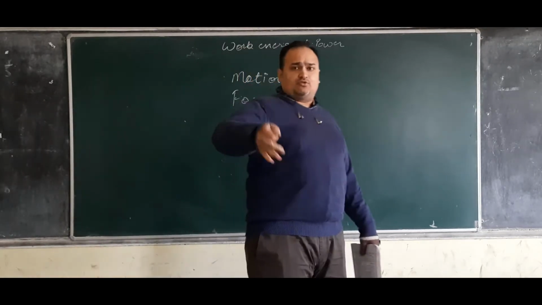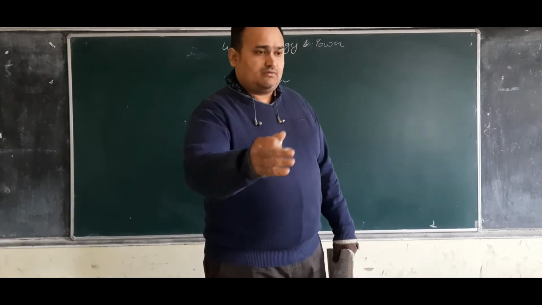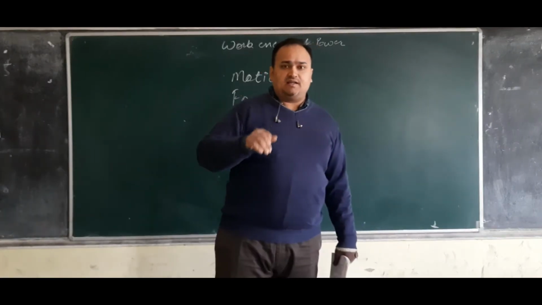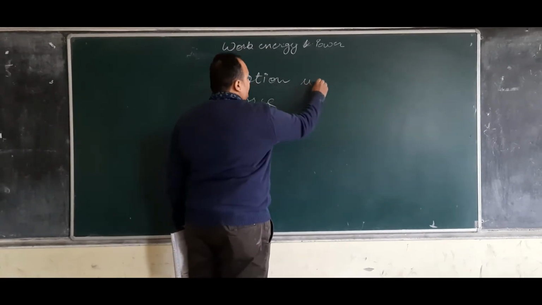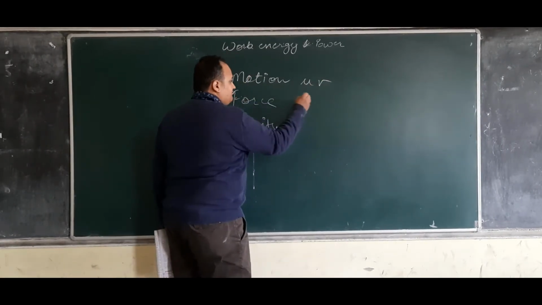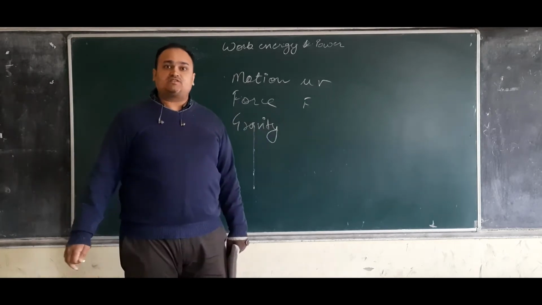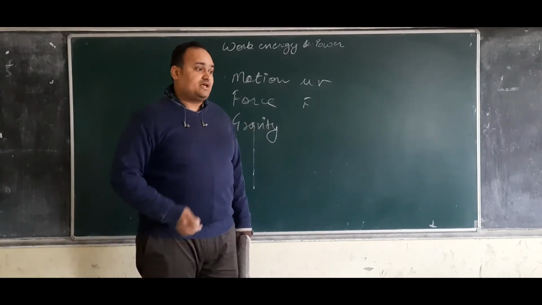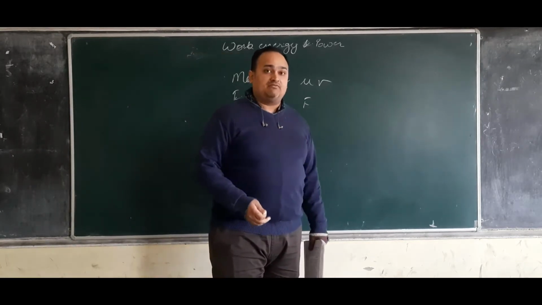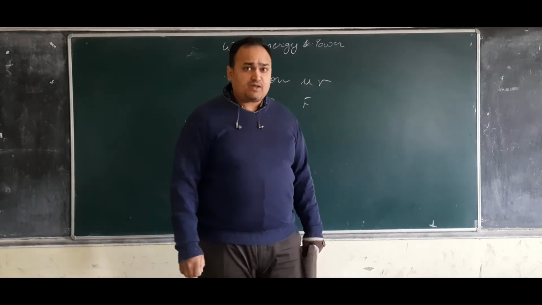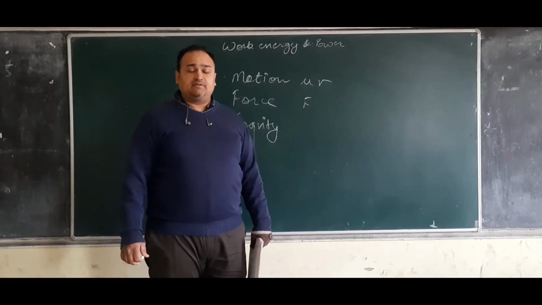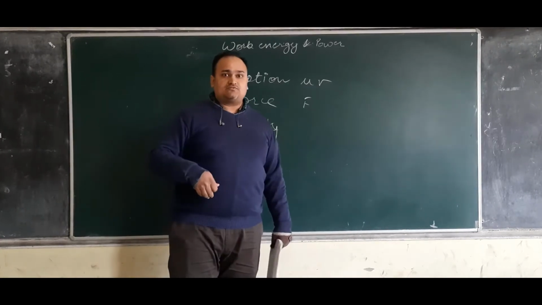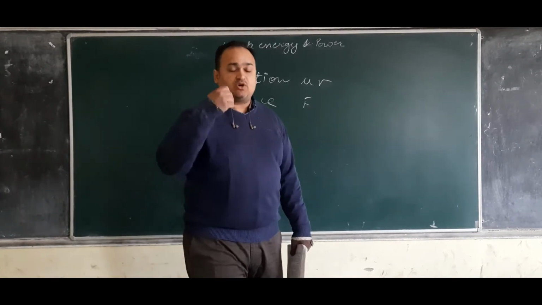We knew about initial and final, that is motion, that is U and V. We are aware about F, what are the laws behind F, how things work in terms of force and how things behave when force is applied. Also we have dealt with gravity, that if something is falling, it will fall down, and it is because of gravity.